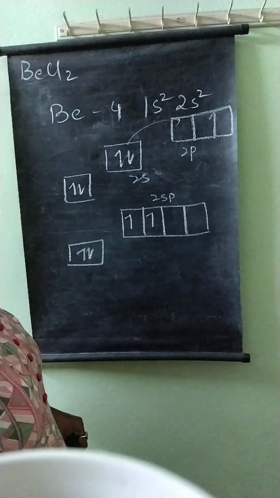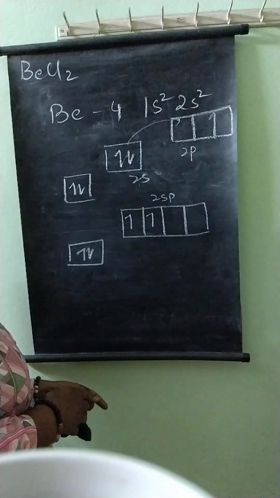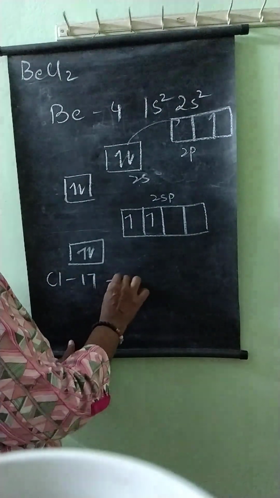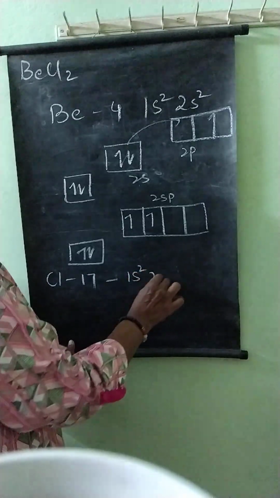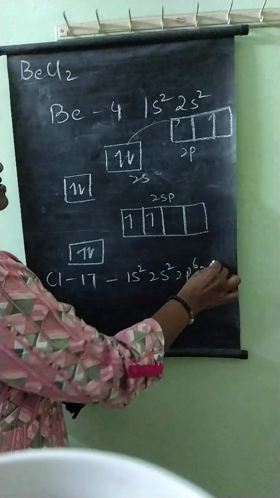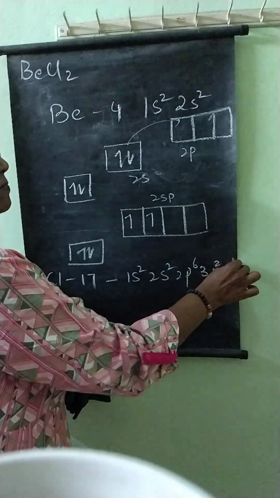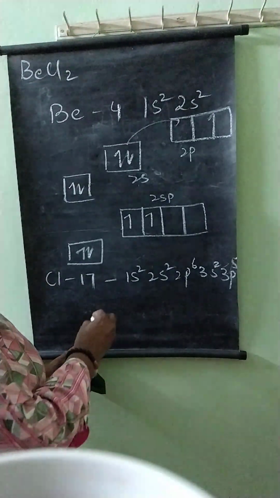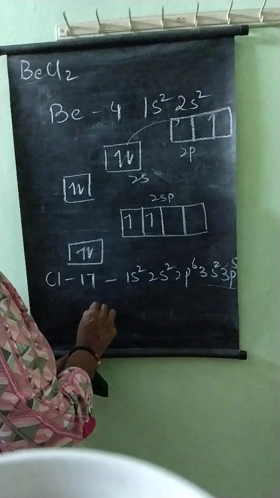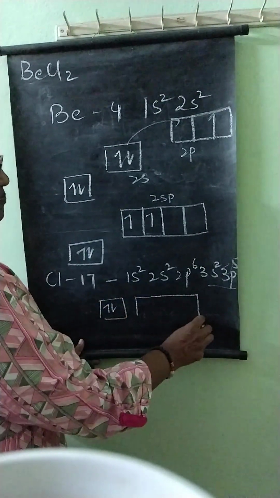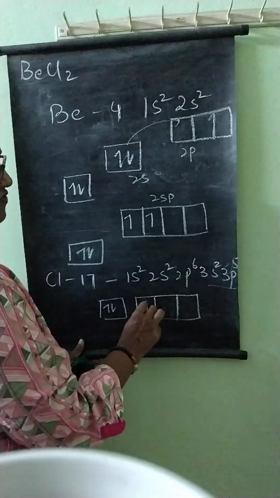Now consider chlorine. Chlorine's atomic number is 17, its configuration is 1s2, 2s2, 2p6, 3s2 and 3p5. So when we take the last two, it is 3s2, 3p5.